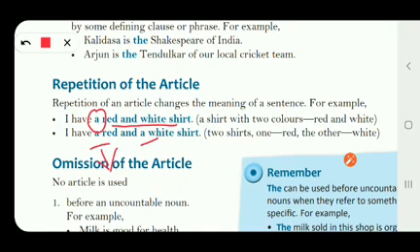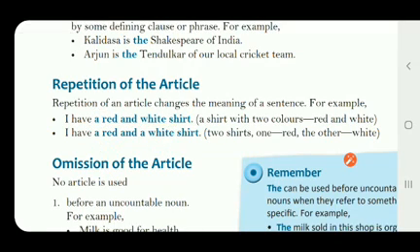It is repeated how many times? Two times. So that means the person is talking about two shirts, that he has got two shirts. One is red in color and the other one is white in color. Right? So I hope this point is very clear in your mind. So repetition means whenever an article is repeated in a sentence, it changes the meaning also.